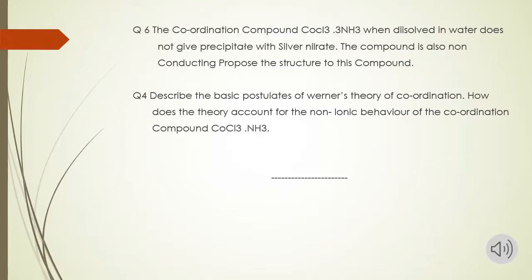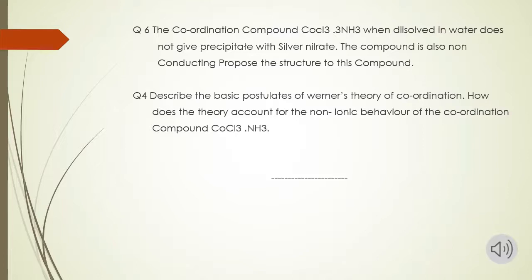Next question is, the coordination compound CoCl3.3NH3, when dissolved in water, does not give precipitate with silver nitrate, and the compound is also non-conducting. Propose the structure to this compound. So you can easily explain with the help of Werner theory postulates that all the chloride ions and the ammonia molecules present in this given coordination compound will be inside the coordination sphere. So the chloride ion will not give any precipitate with silver nitrate.